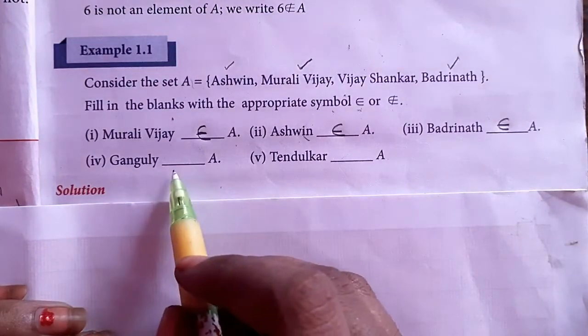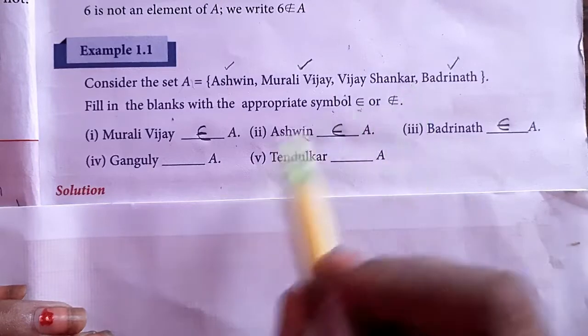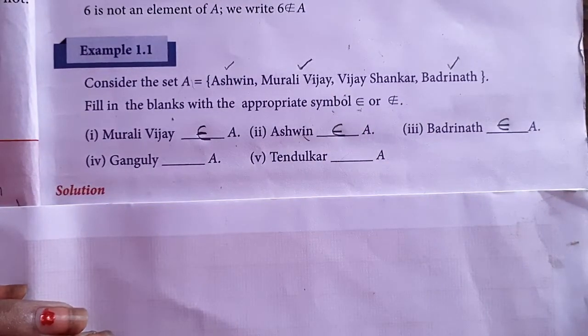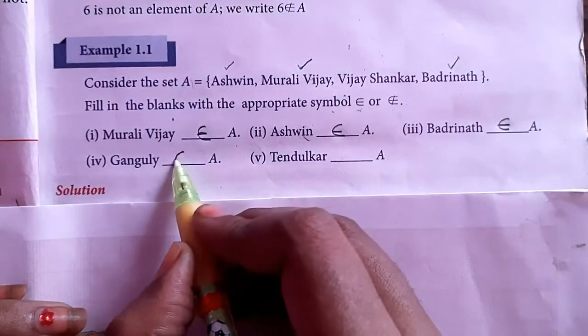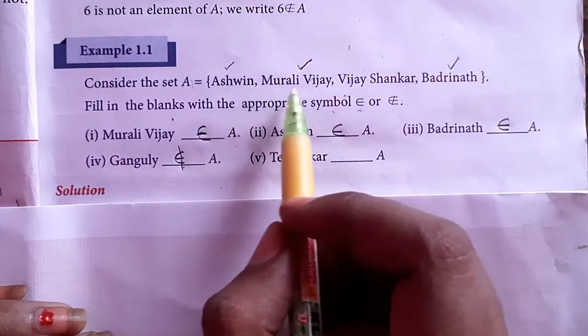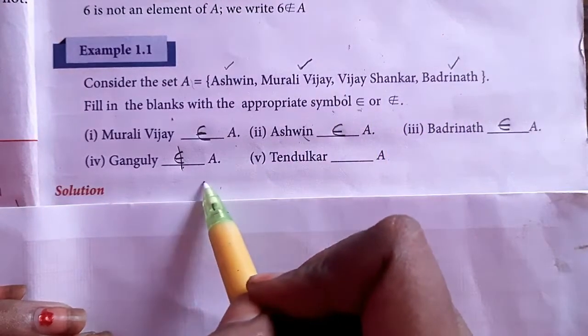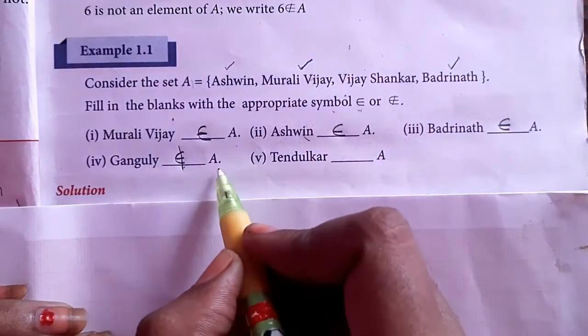Then Ganguly. Check whether Ganguly is here. No, Ganguly is not here. So we can write Ganguly does not belong to the set A. You can just check the set A. Ashwin is here, Murali Vijay is here, Vijay Shankar is here, Badrinath is here. But Ganguly is not here. So, does not belong to A.